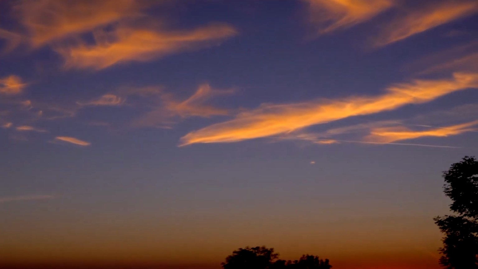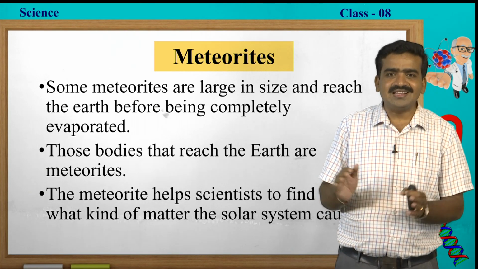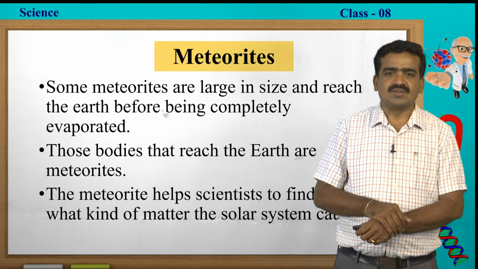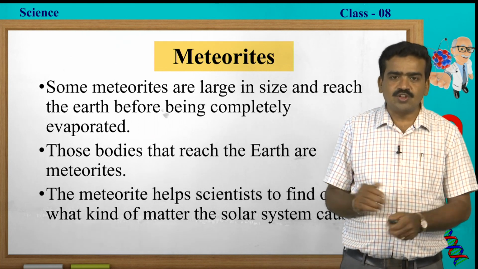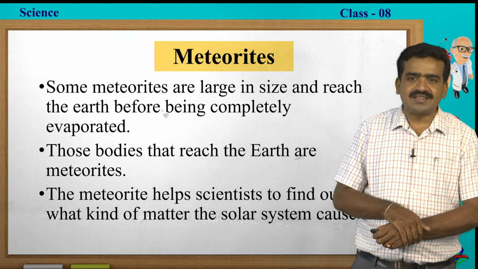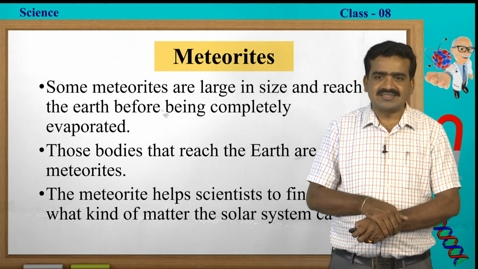It glows and evaporates quickly. Some meteors are large in size and reach the earth before being completely evaporated. Those bodies that reach the earth are called meteorites. The meteorites help scientists to find out what kind of matter the solar system is made of.